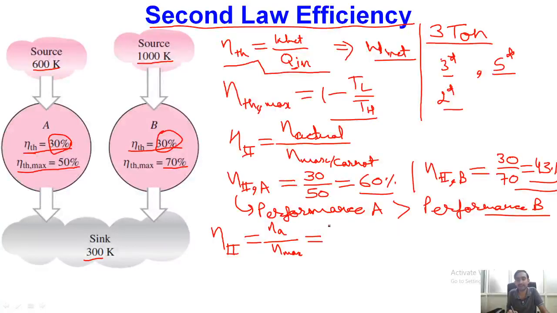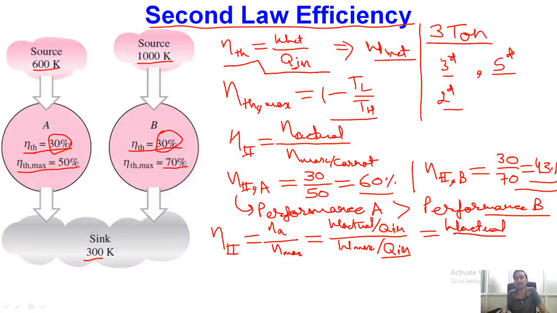Eta actual is our actual work divided by the amount of heat supplied, and maximum efficiency will be the maximum work when the system is operated under the same conditions, meaning the same amount of heat input. So finally, second law efficiency is equal to the actual amount of work done divided by the maximum possible work which we can achieve from a system.